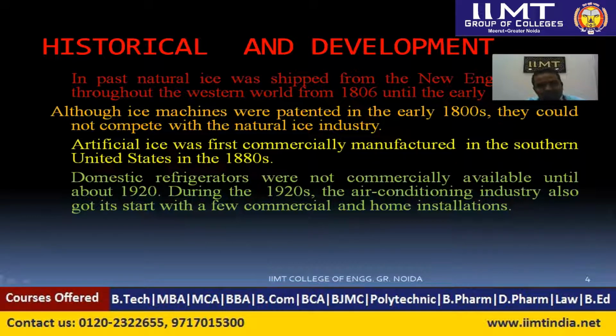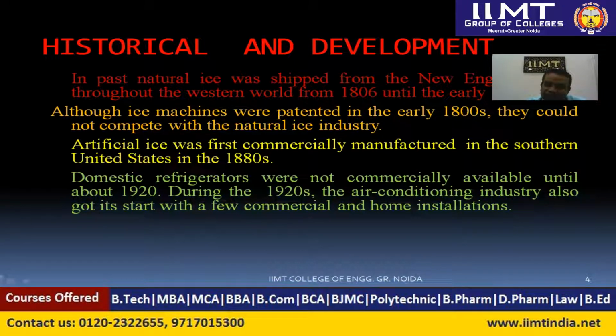Although there were machines patented in the early 1800s, they could not compete with the natural ice industry because we needed to invest more in the artificial machines. So people generally used natural ice for refrigeration purposes.